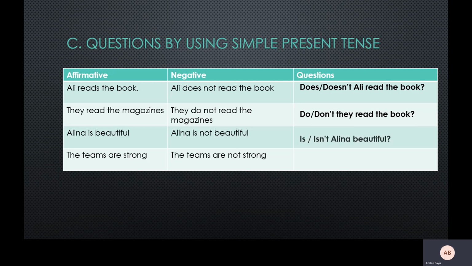So Is Alina or Isn't Alina beautiful? You just jumble it up, you don't need to change anything. The teams are strong, the teams are not strong, or Aren't the teams strong? I think it's very simple. The formula is you change it to negative and then jumble up the position of the subject and also the verb.